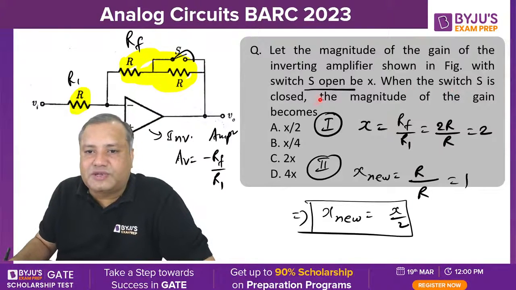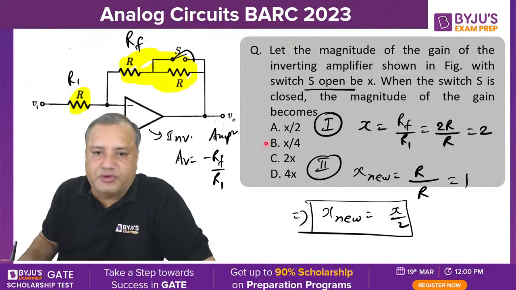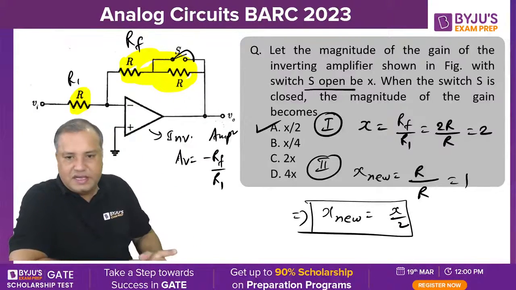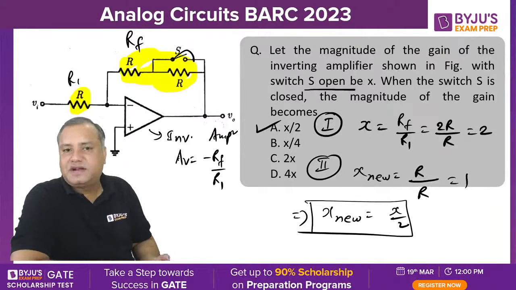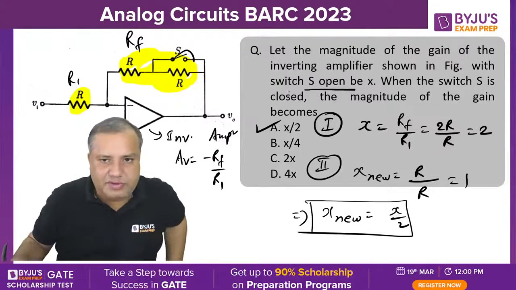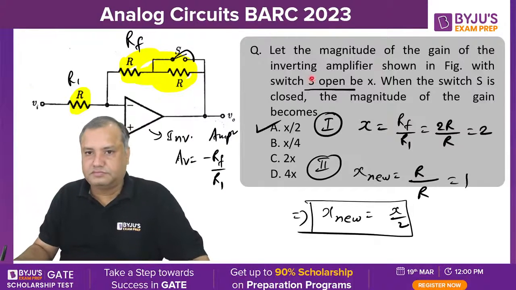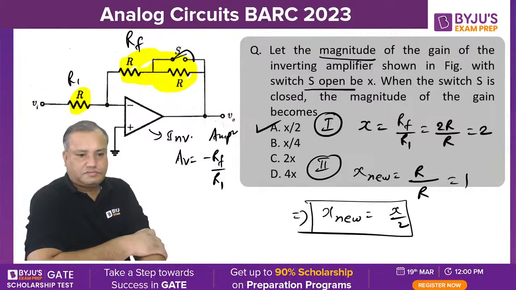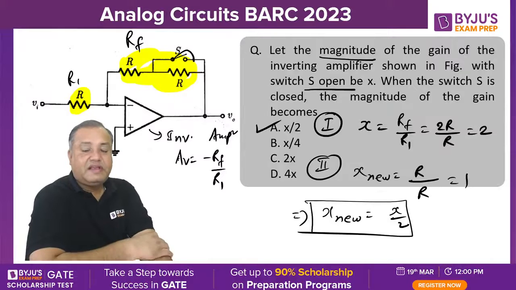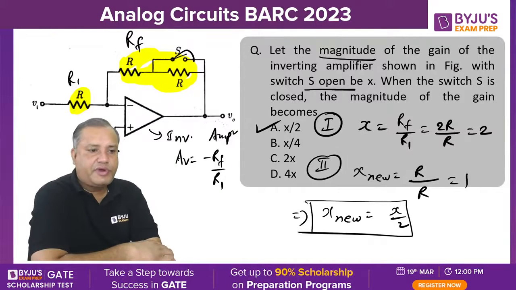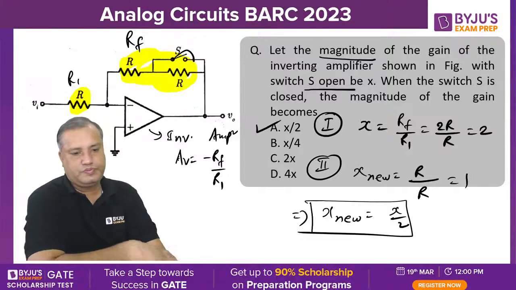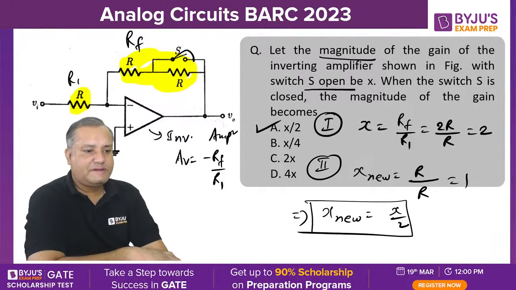So when the switch S is closed, the magnitude of the gain becomes X by 2. Yes, the new gain becomes X by 2. Option A is the correct answer. Comfortable? I have just not considered the sign because they are talking only about the magnitude. The new gain is half of the previous gain. It means X new will be X by 2. Comfortable everyone?